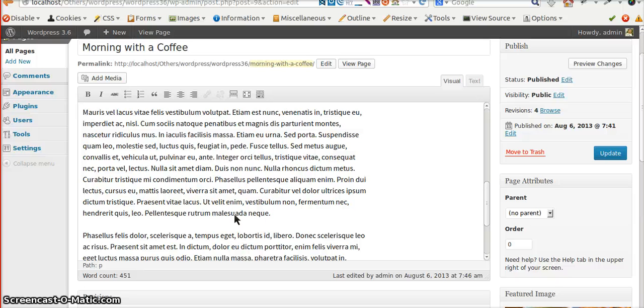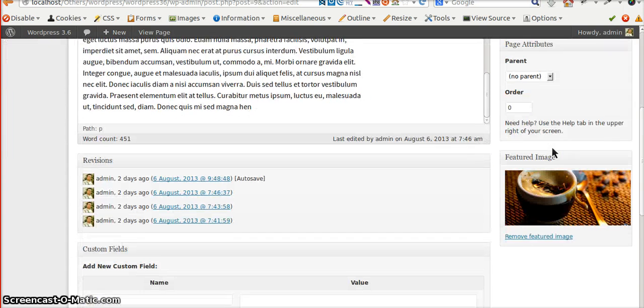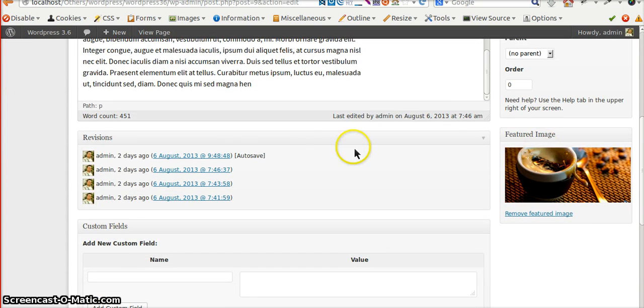Now let's move on to the next feature, revision comparison. Over the years, all WordPress users have found that revisions are very useful, but it was very difficult to find the difference between the two. With WordPress 3.6, you can do it very easily and it's not a pain anymore. You can find any difference between, or compare, the revisions.